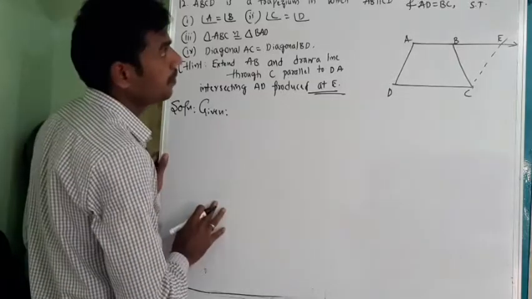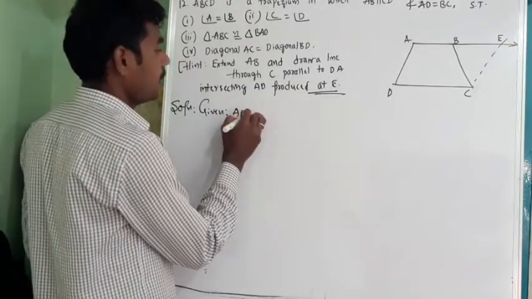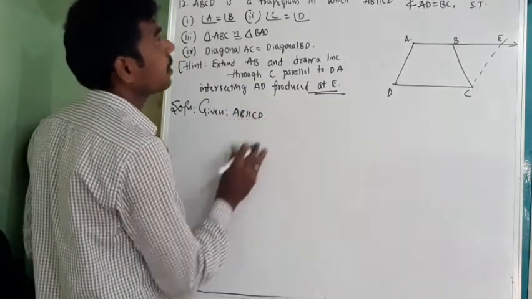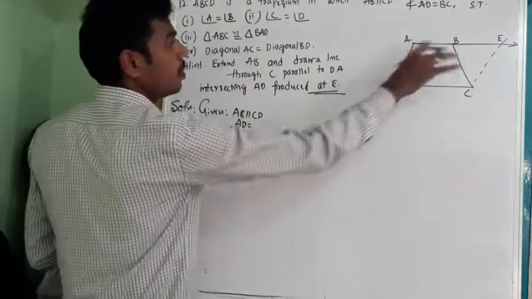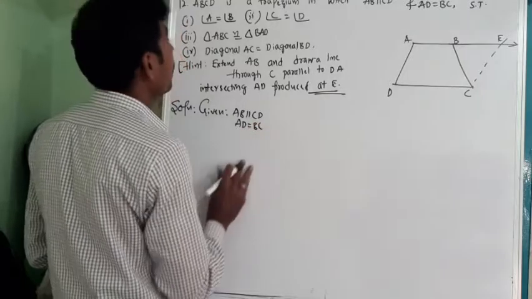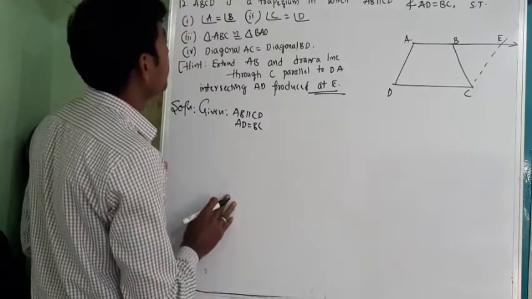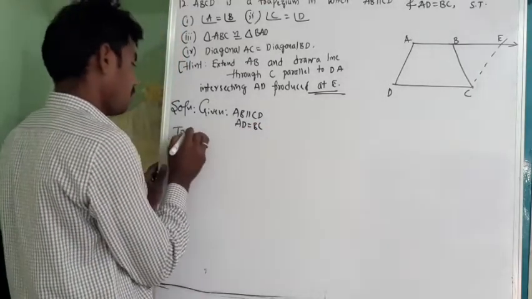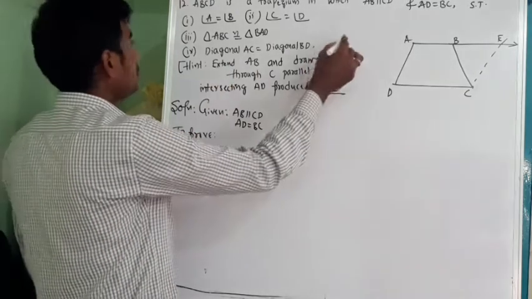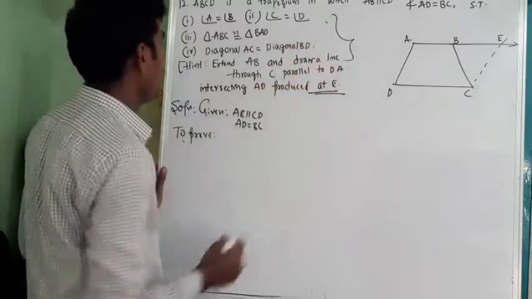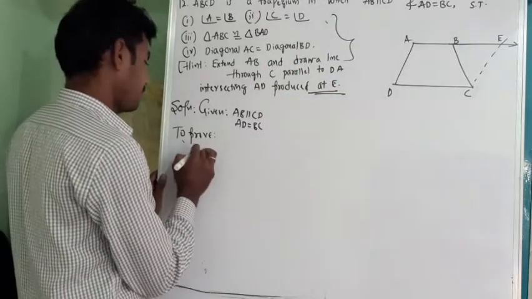What is given? AB is parallel to CD is given. Next, AD is equal to BC, it is given. So to prove, you should write that down, what is given in this. So these things you need to write down.